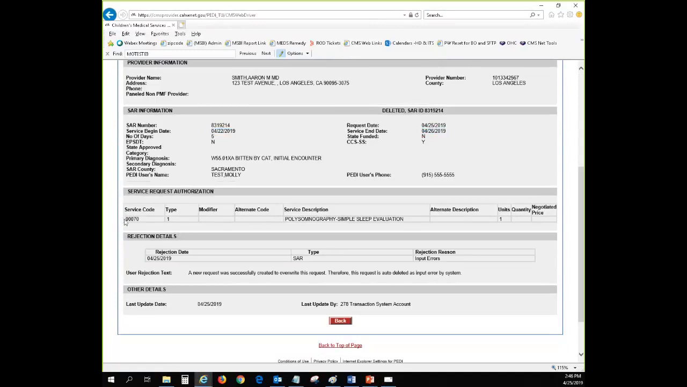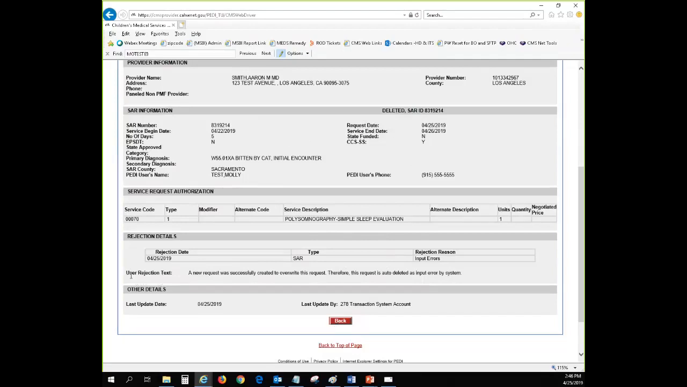The code that I had put in was 00070. Now, the system I had put in my new request. I chose the same client. It was the same provider. We need the same NPI. The service begin date and the service end date were the same, but even though my service code was different, the system still treated it as a duplicate, and it deleted this request.